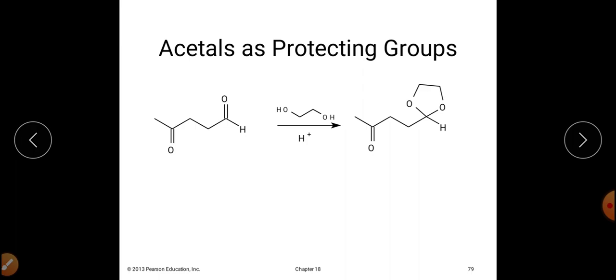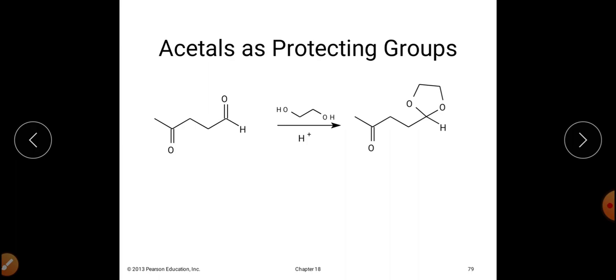And how can that functional group be protected? The protection of the functional group basically is that a particular alcohol will react with a particular carbonyl group, and that carbonyl group will get converted into acetal.